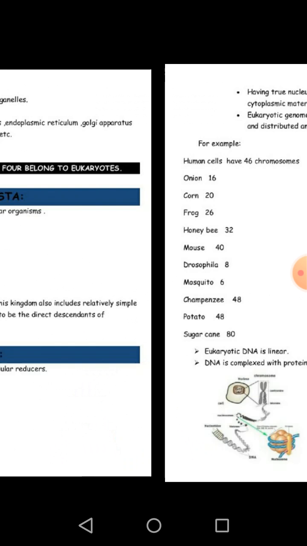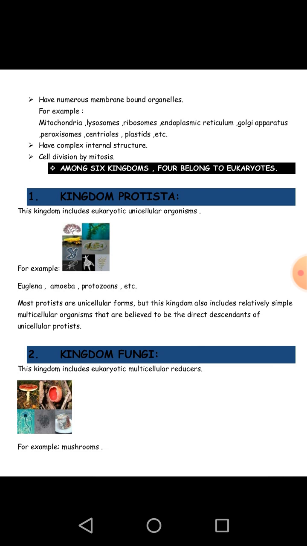Now we look at some other features. Eukaryotic organisms have numerous membrane-bound organelles, as we have seen in the structure of the eukaryotic cell, like mitochondria, lysosomes, ribosomes, endoplasmic reticulum, Golgi apparatus, peroxisomes, centrioles, plastids, etc. Eukaryotic organisms have a complex internal structure.